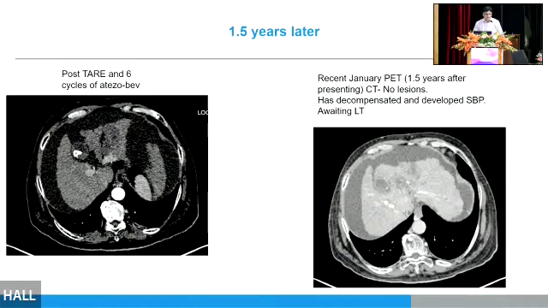But later on, when he continued the therapy, he developed ascites, the liver disease progressed, he developed SBP, and he is still awaiting transplant. He was 70 years old, and now he's 71.5 years. Doing okay, but the MRI last week showed that he has developed new lesions again. We stopped the treatment because of ascites and SBP.